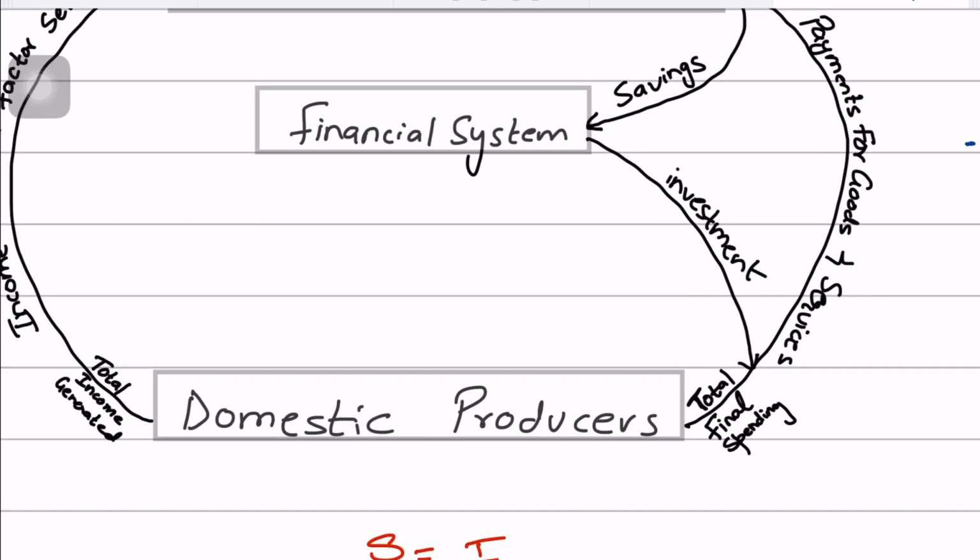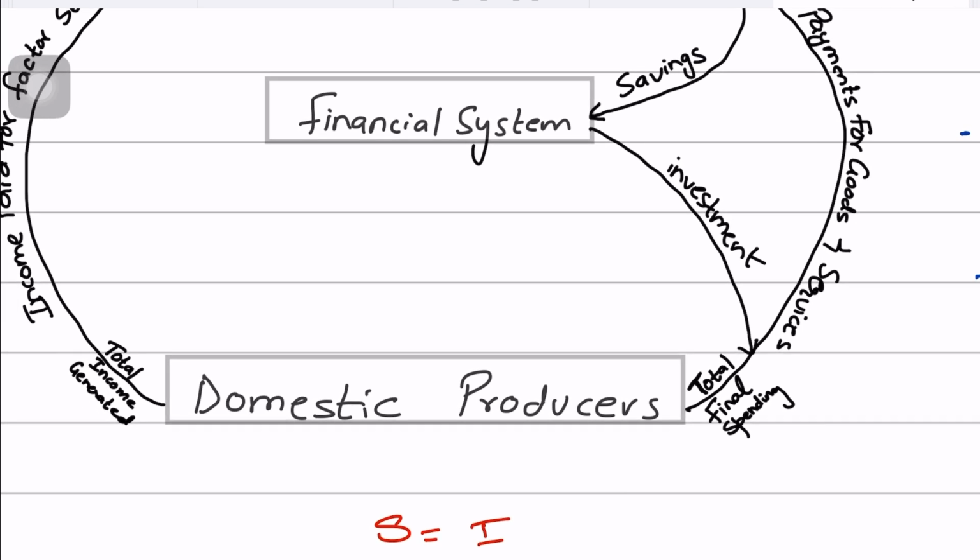The mechanics behind this is that households save the money and that money becomes available to firms through banks in our simple closed economy, and firms use these funds to invest in capital goods, which not only maintains the capital stock of the economy but also potentially increases the economy's productive capacity as well, which is obviously good for growth.